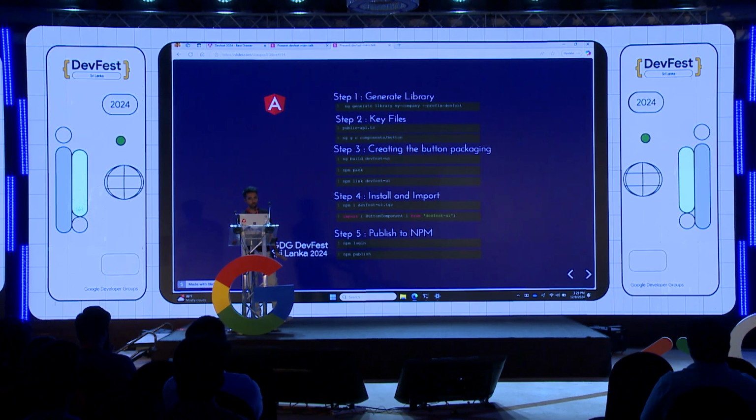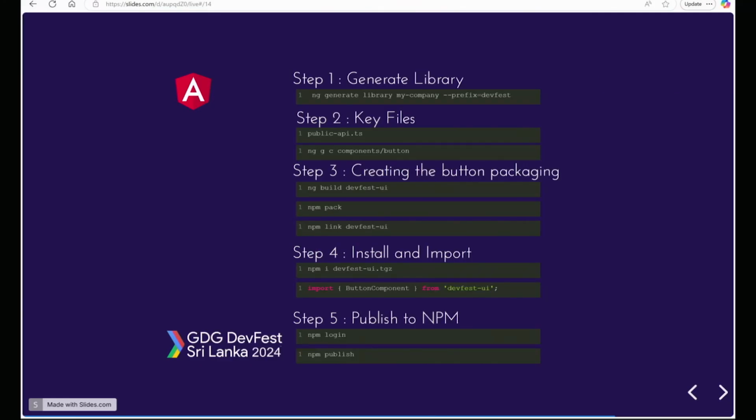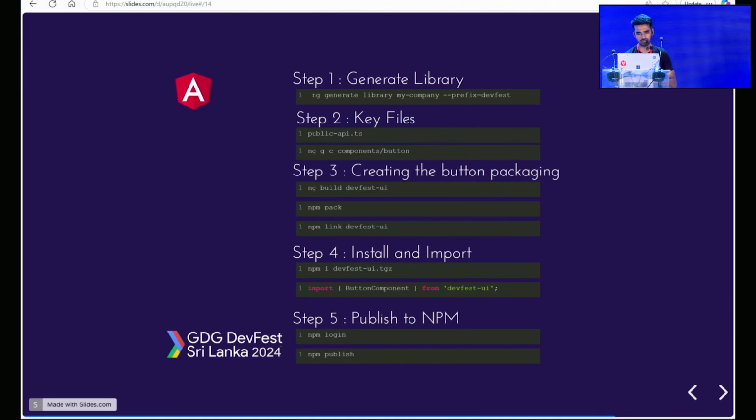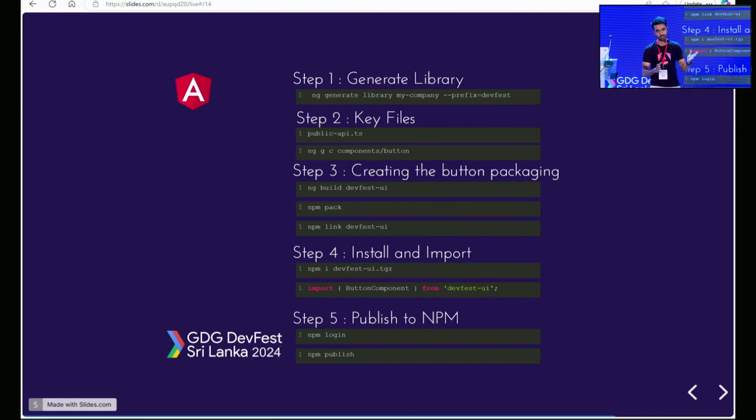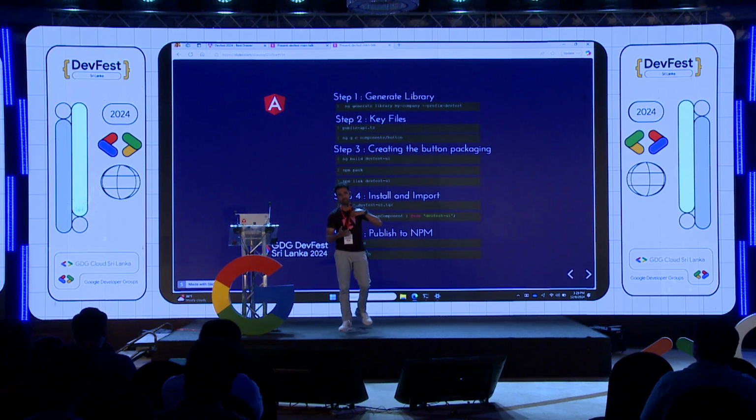If you have to talk about how you build libraries, you can follow these steps. Basically, it's similar to how you create component, how you create pipes or services. You do the ng generate library and the library name, and then you have to define two files. One is the API file, and then the component you're going to create, and then you need to package using the pack command, which will build the library, and then you can leverage it as a library in any Angular application.